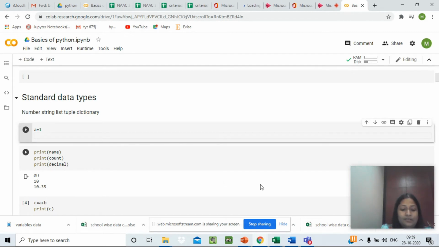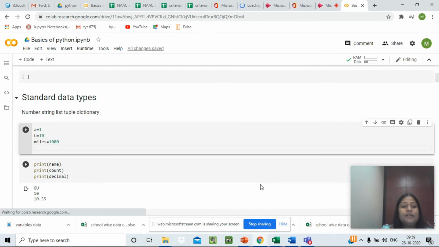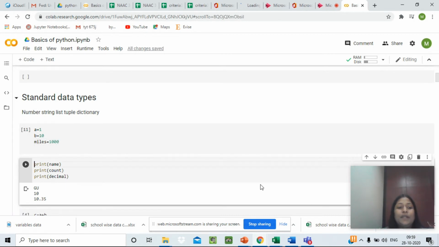Let's take another variable like var2 equals 1000 and so on. Here we are assigning numbers to the variables. This is the first type of data type, which is called the number data type.